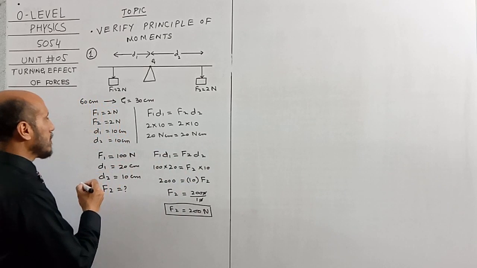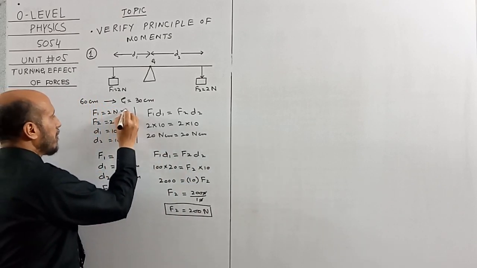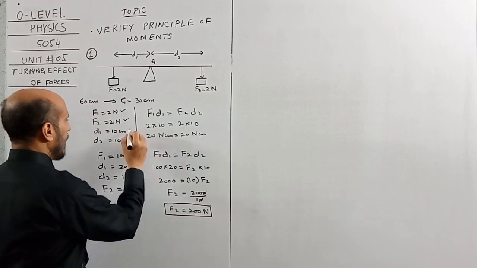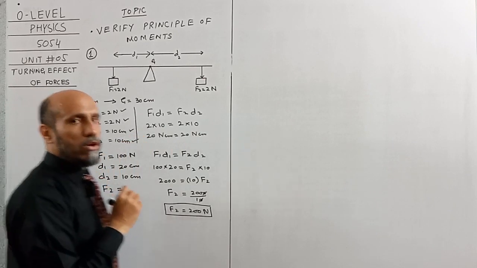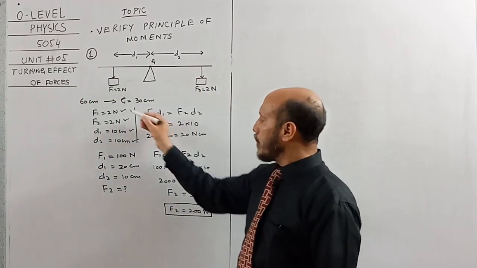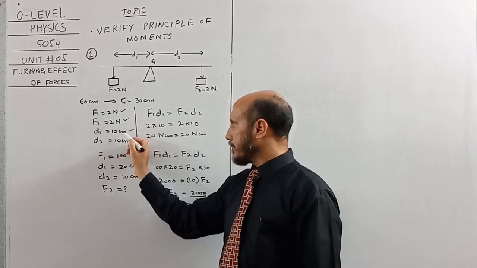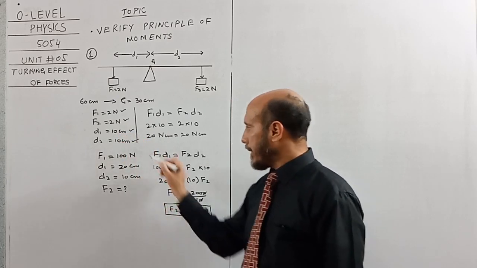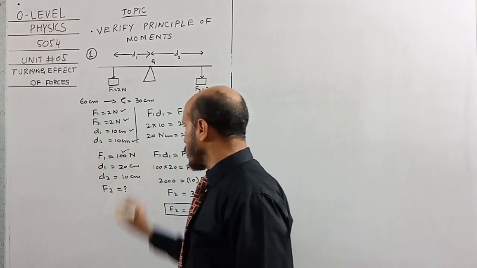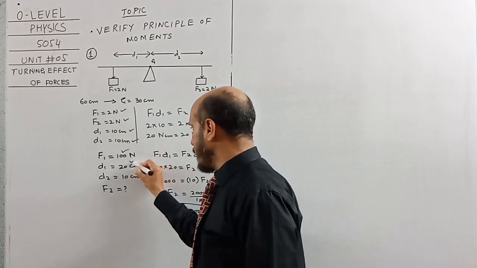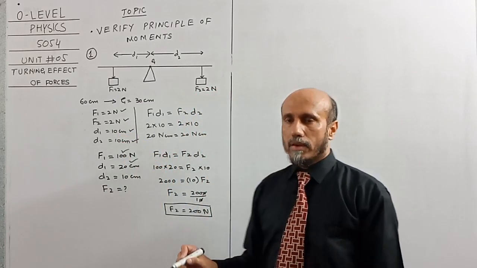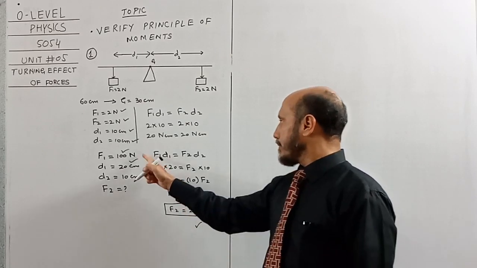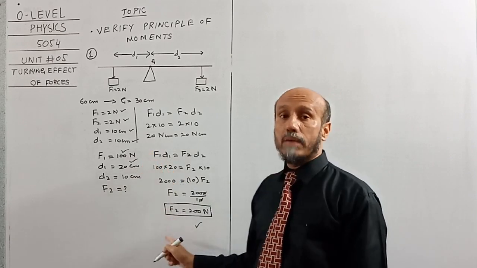Now from these two examples you can verify that if the weights hung on both sides are equal, then their perpendicular distances from the pivot will also be the same. When I hung 2 Newton on both sides, the distance from the pivot for both weights was 10 centimeter. But in this example, if the force was 100 Newton, then the perpendicular distance was 20 centimeter. Now the answer of the missing quantity was 200 Newton. It means that as compared to F1, F2 becomes double.